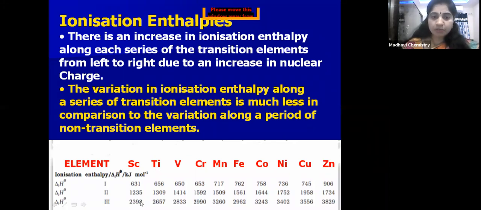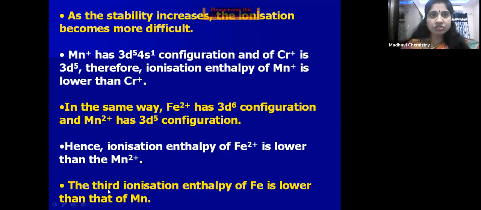The third ionization enthalpy is very high because if the cation has more charge, then the size is very small. So a very huge amount of energy is required to remove an electron. That's why the ionization enthalpy is very, very high. So that's why the third ionization enthalpy is more. Okay, so this is about ionization enthalpy.